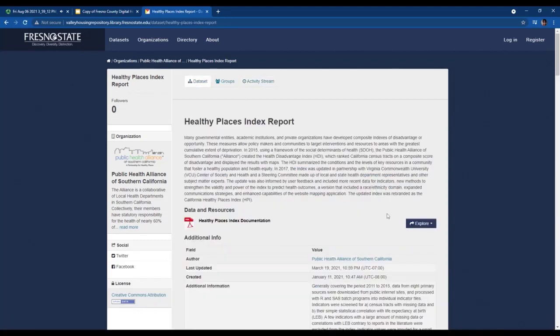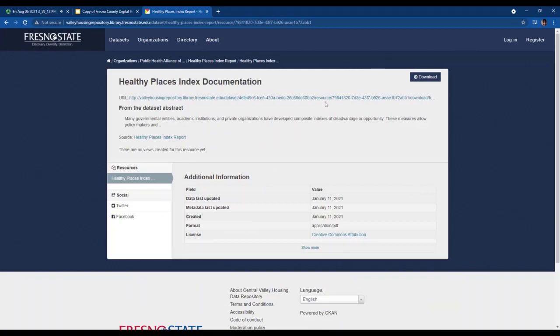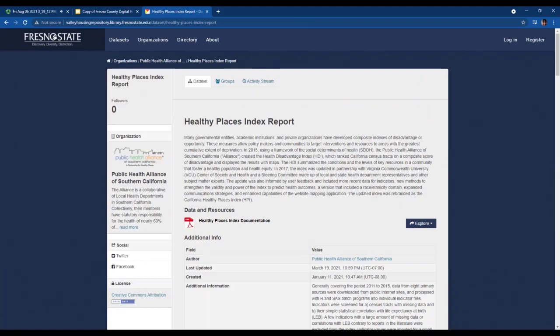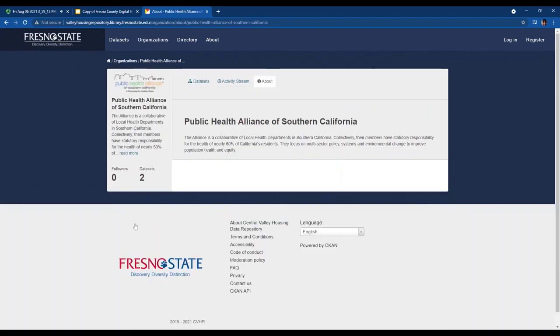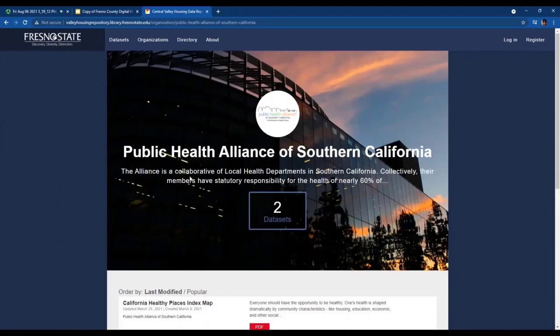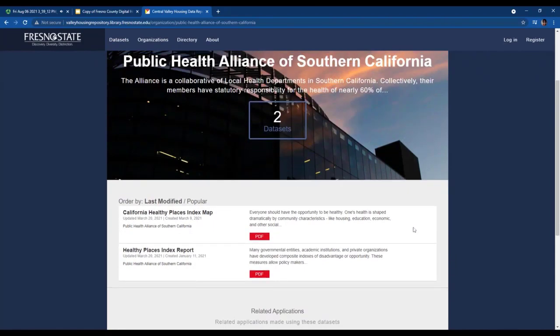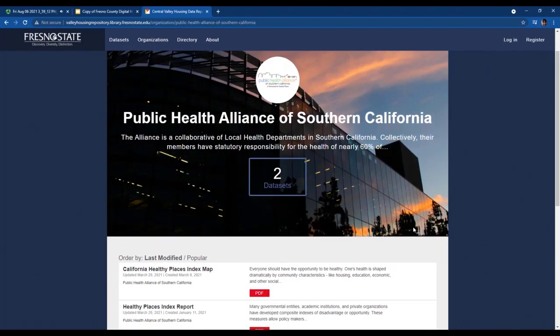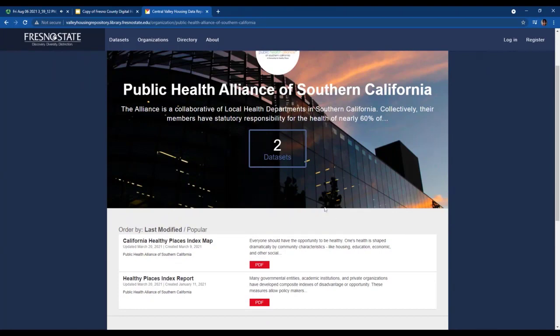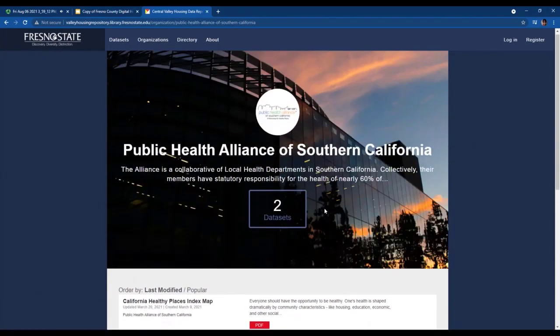If you go to Explore, you'll have access to downloading any PDFs or any sort of documents that may be attached to this dataset and necessary or significant to the dataset. When you click on the PDF below the description, you'll be directed to the link to download the PDF as well. This page also tells you how many users are currently following the dataset and which organizations are currently working on the data set. If you want to know even more about this organization, you can click on their logo and you'll be directed to their profile page, which lists the data sets that they're currently contributing to or any groups that they would be involved with.